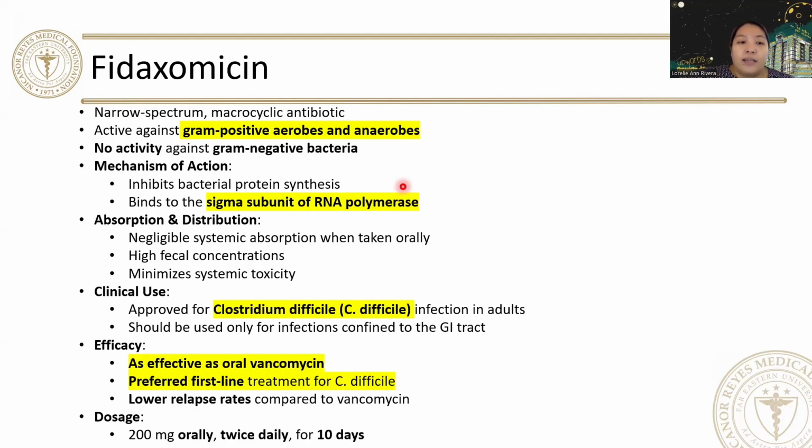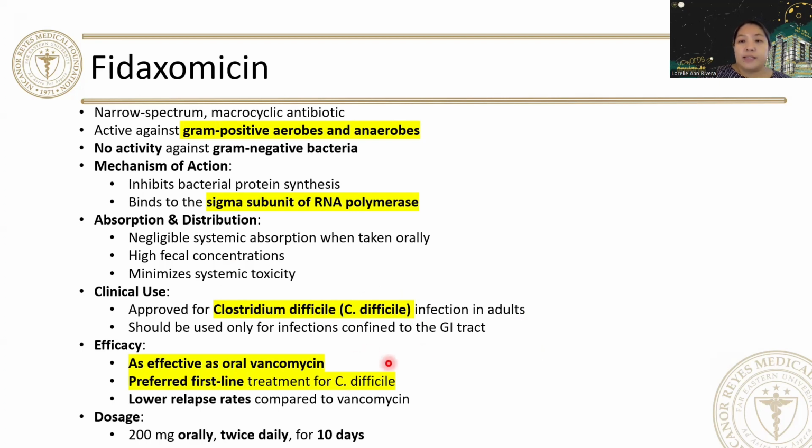When taken orally, it has high fecal concentration and minimizes systemic toxicity. So fidaxomicin is approved for use in Clostridium difficile infection in adults. And this should be used only for infections confined to the GI tract.